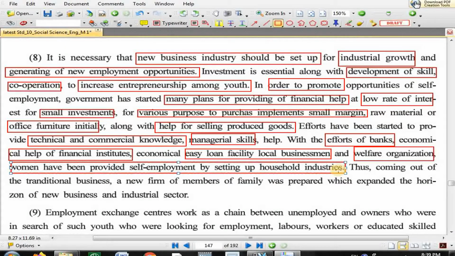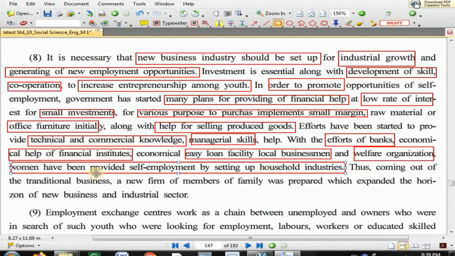Now, one thing I want to clarify: the translation done from the Gujarati medium textbook to the English medium textbook is improper in many places. Here it is mentioned local businessman, but in the Gujarati medium textbook it is mentioned local business association. So that's why I arrange it and then explain it to you. I again repeat, with the help of efforts of the bank and financial institution, the loan is provided to the business house and local business association, and welfare organizations; they both provide loans to females to set up their household industry.